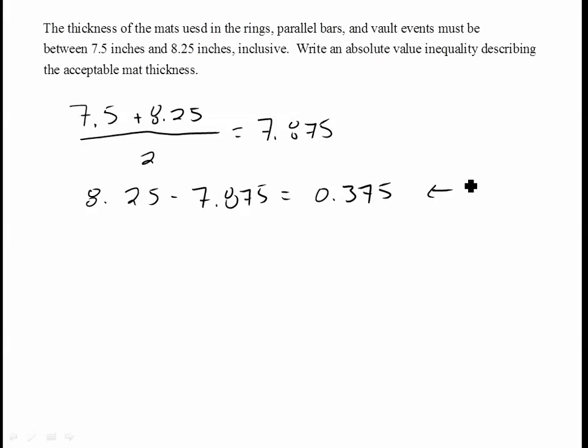This tells us about the tolerance. The maximum amount we could be off is 0.375. We'd like to be less, we'd like to be closer than this ideal, which we got by taking the averages, but we could be off by that much.